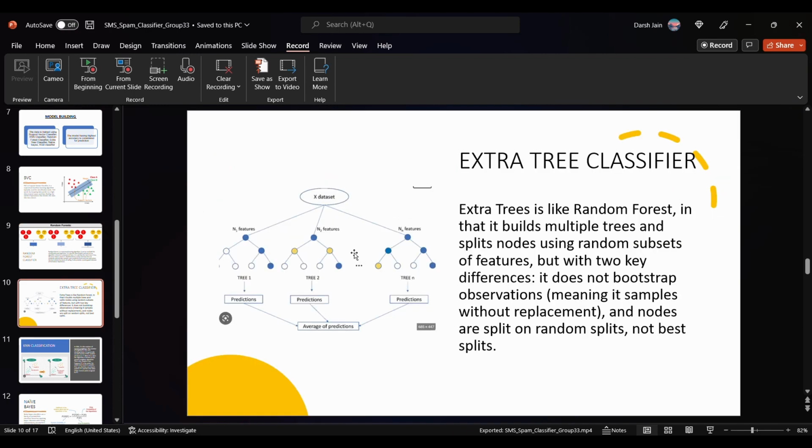Next, we have the extra tree classifier. Extra tree is like random forest in that it builds multiple trees and splits nodes using random subsets of features, but with 2 key differences. Firstly, it does not bootstrap observations, meaning it does not randomly sample with replacement. And secondly, nodes are split on random splits, not best splits.